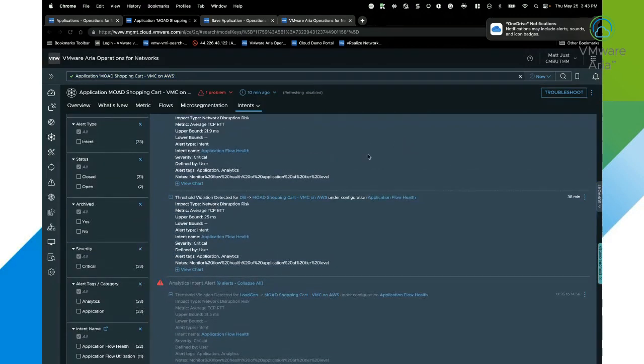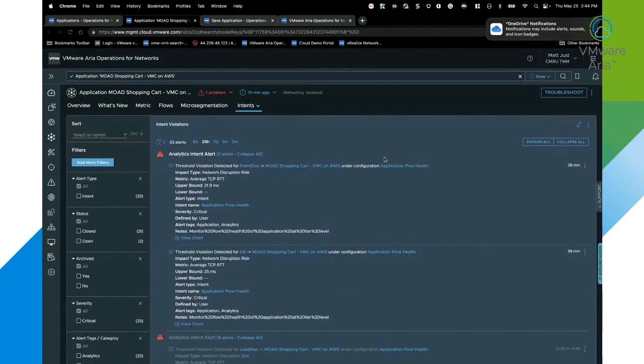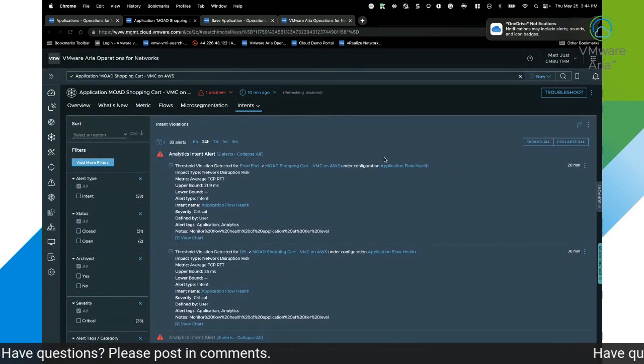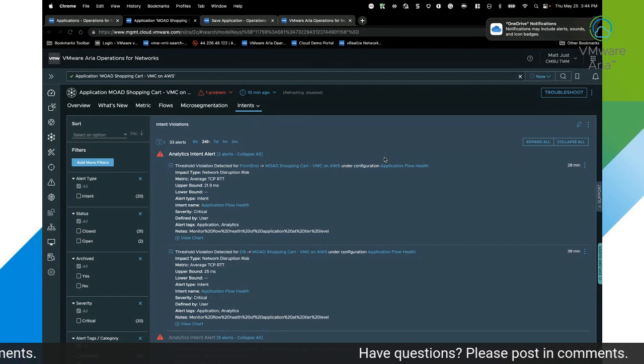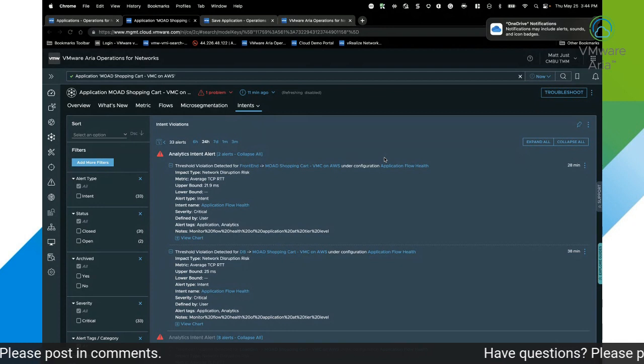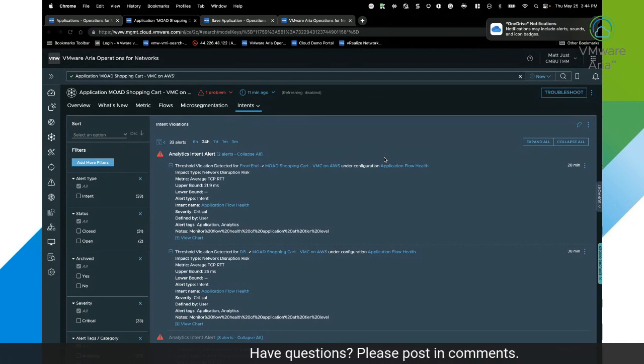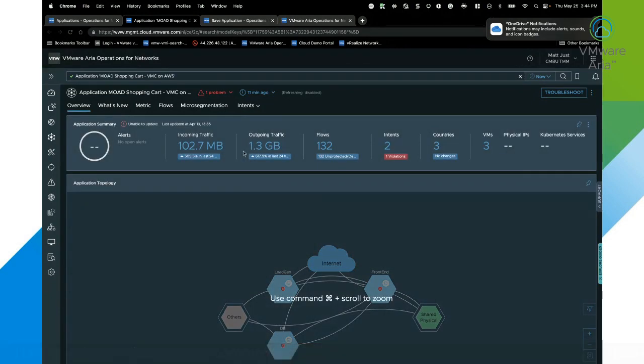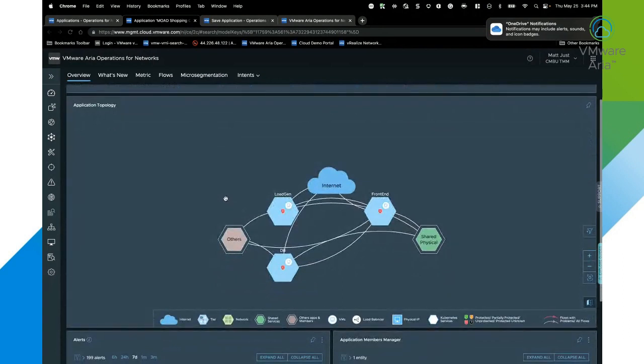Okay, so with that, that is a way that we can easily consume and utilize Aria Operations for Networks and discover applications in a quick fashion, utilizing things like flow-based application discovery and machine learning, understanding the communication occurring within our application, and then being able to define and understand what makes up that application from a member perspective, what dependencies and what boundaries that application has.